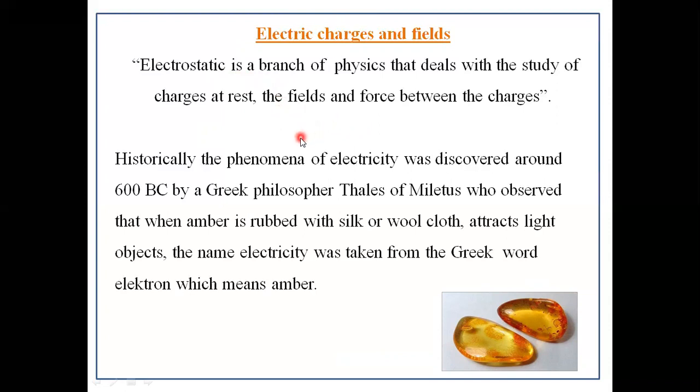Historically, the phenomenon of electricity was discovered around 600 BC by a Greek philosopher, Thales of Miletus, who observed that when amber is rubbed with silk or wool cloth, it attracts light objects. The name electricity was taken from the Greek word electron, which means amber. This is the image of the amber.